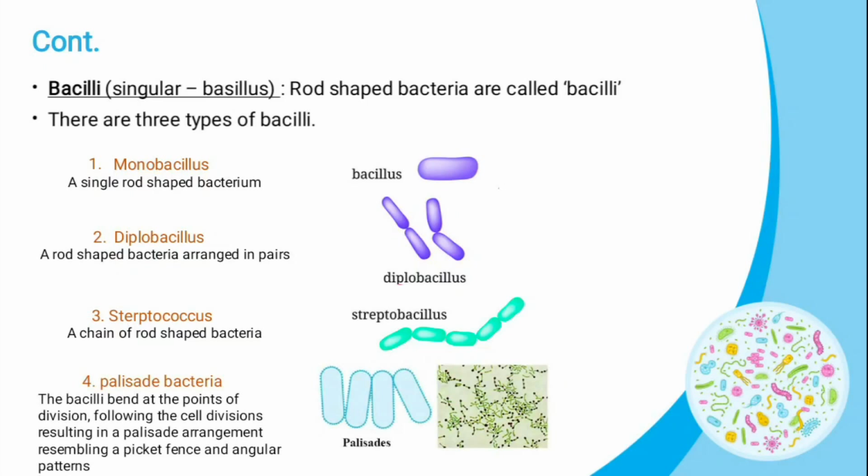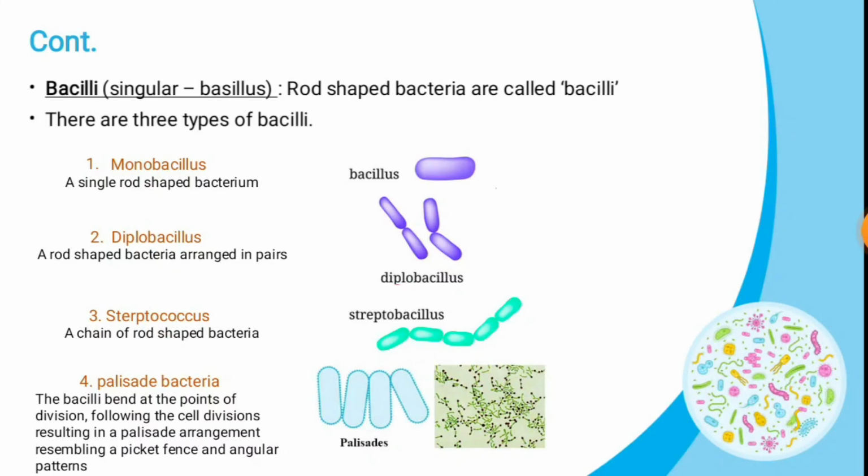Fourth one is the palisade bacteria. This means these bacilli bend at the points of division. So the arrangement looks like a palisade arrangement. That's why this kind of bacteria we call palisade bacteria.